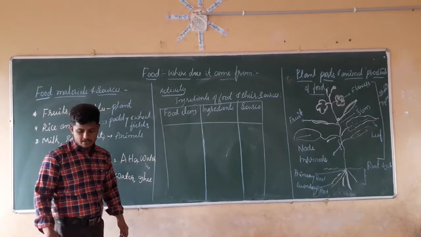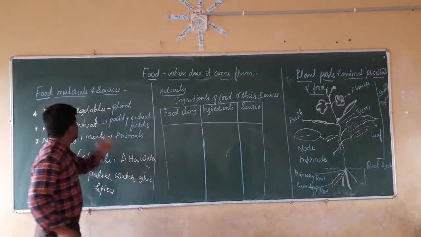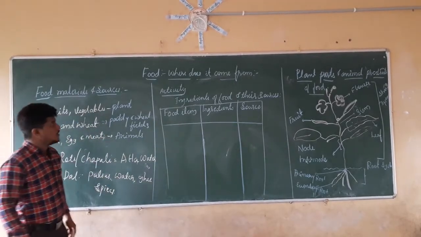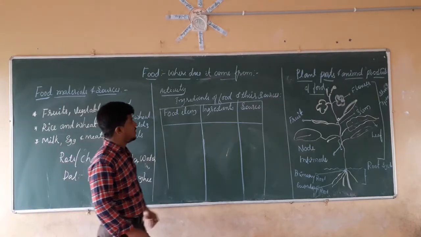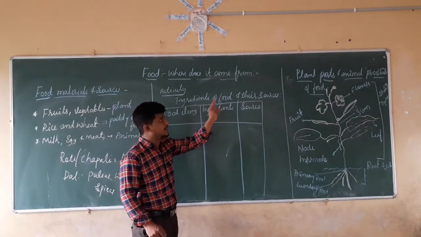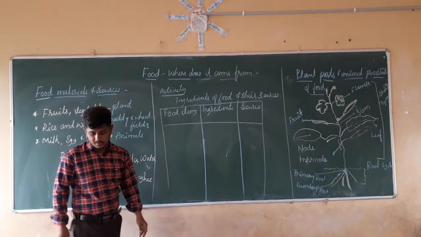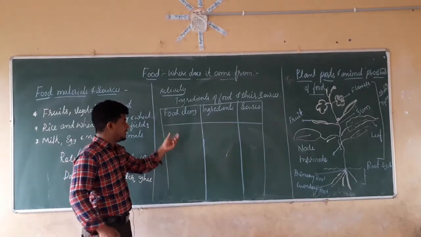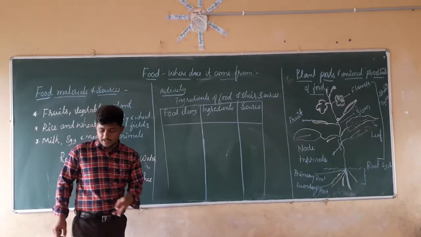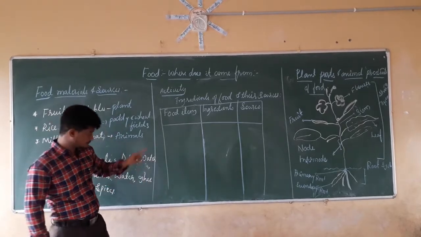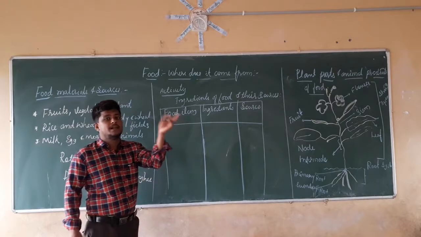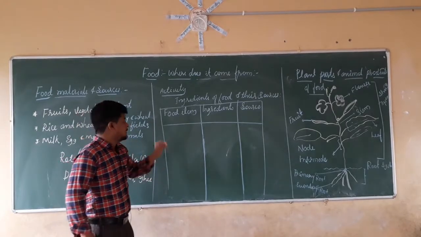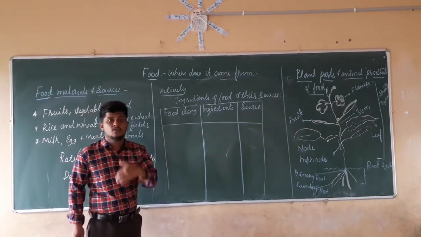Now we are going to have further discussion on the food materials and their sources. Now we have to do an activity to find out the ingredients of the food and their sources, right? Take an example of a food item. You have to make the list. It is homework for you. I'm going to make a list of two or three food items. You have to make a list of at least 10 food items. Here you have to write the food item list by yourselves.